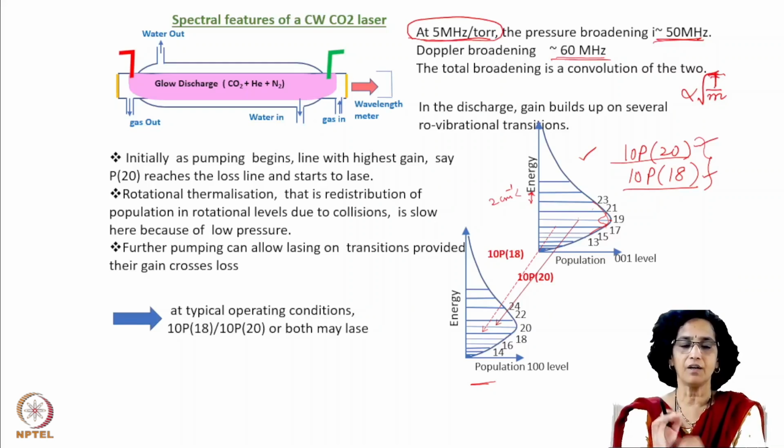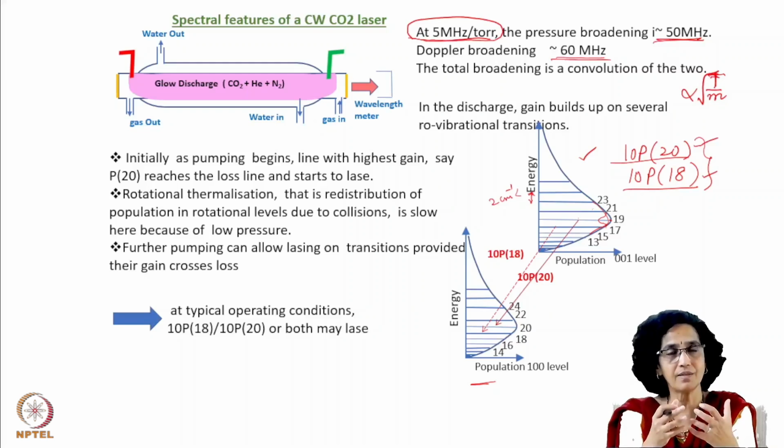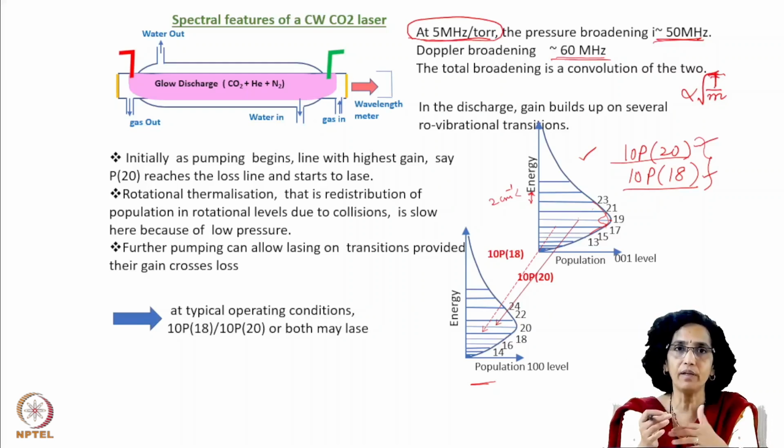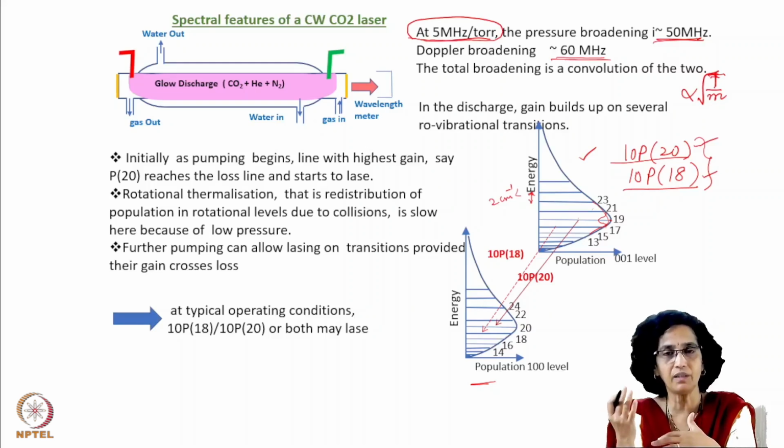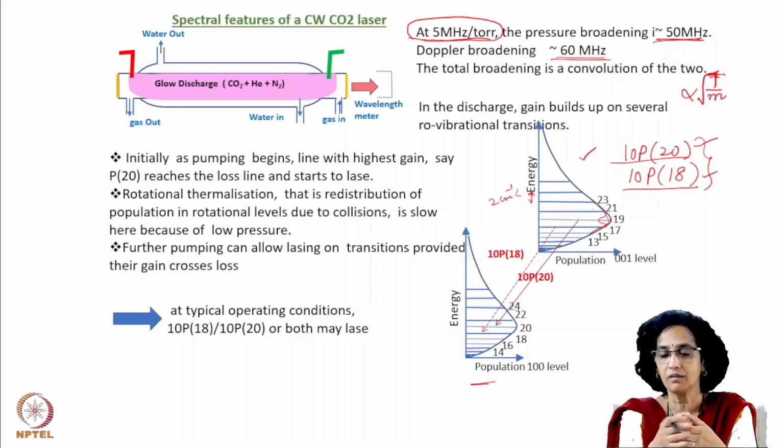So today we have studied the various kinds of broadenings that we get to see very commonly in case of gas lasers or even other lasers. In case of gas lasers, all three, natural broadening, collisional broadening, and Doppler broadening, are present. But then depending on the kind of operating conditions, either one of them will be predominant, or they may be, as we have seen in this CW condition, the Doppler as well as pressure broadening are nearly the same.